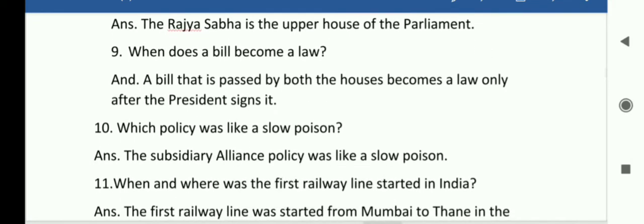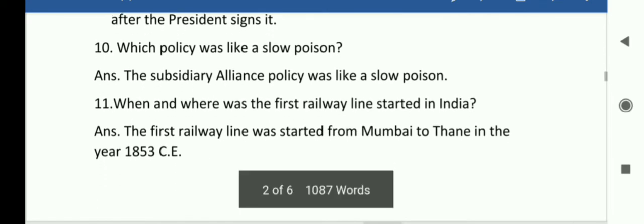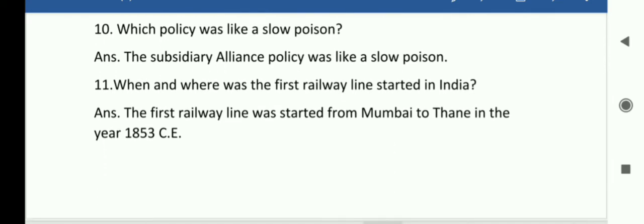Which policy was like a slow poison? So students, you can see here, the subsidiary alliance policy was like a slow poison. 11. When and where was the first railway line started in India? So the first railway line was started from Mumbai to Thane in the year 1853 CE. So students, I hope you understood.